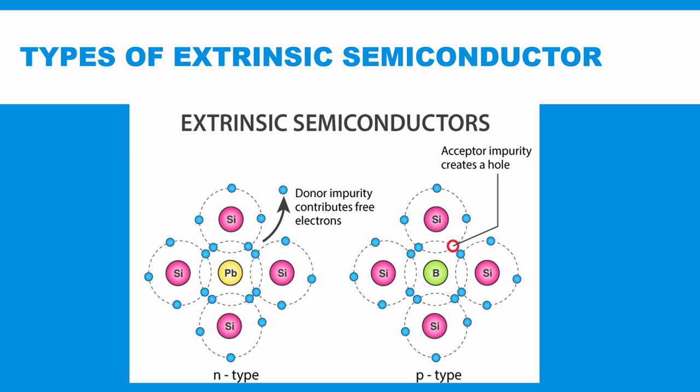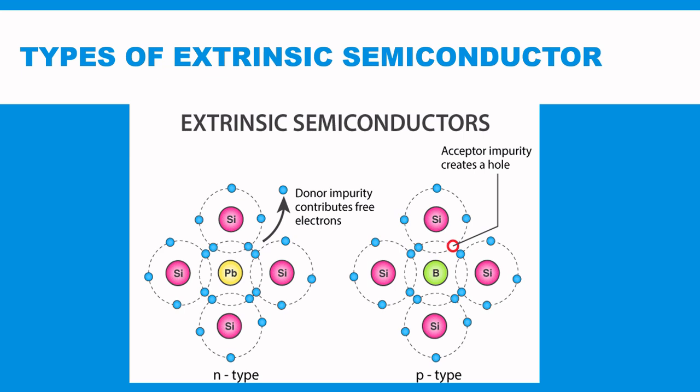We can say that holes and electrons are basically the charge carriers of the semiconductor, which result in the flow of current or electricity through it. Electrons carry a negative charge and holes carry a positive charge.